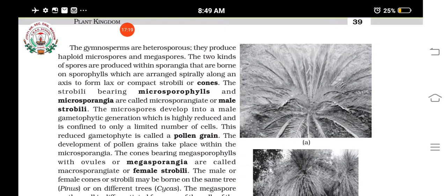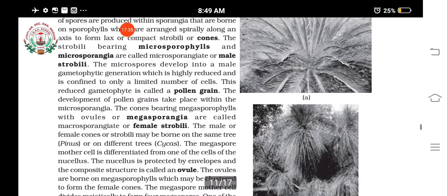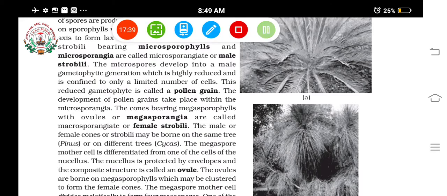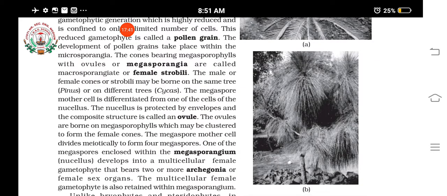So where does pollen grain development take place? Inside the microsporangia, which have microspores, and within that you can see the pollen grain development. Then next is the megasporangia. Sometimes the same plant produces both male cones and female cones, and in some plants they are produced on separate plants.